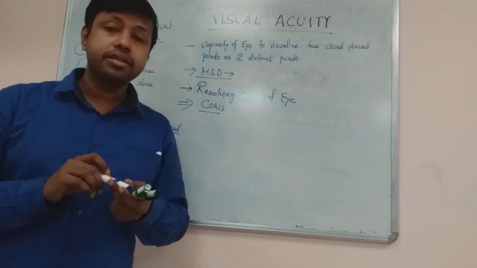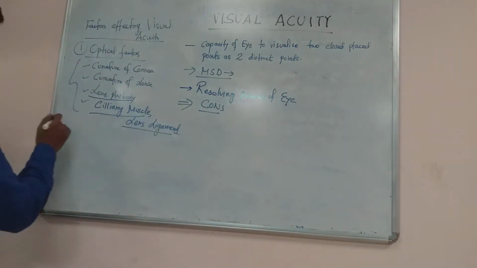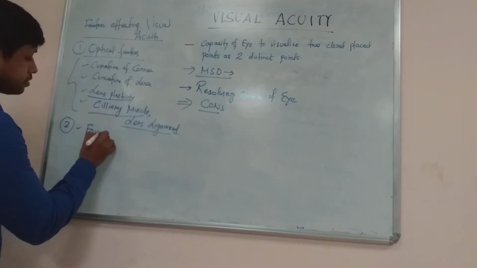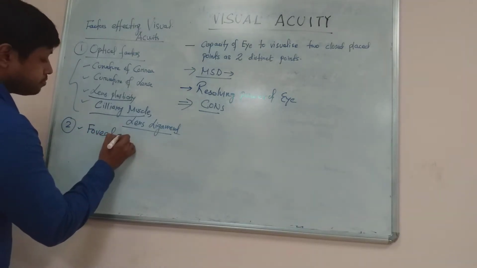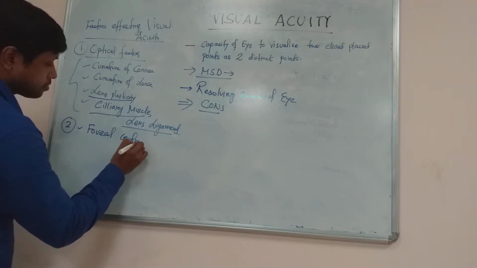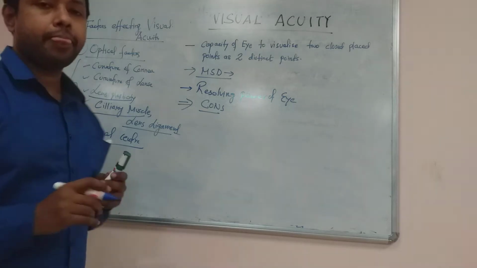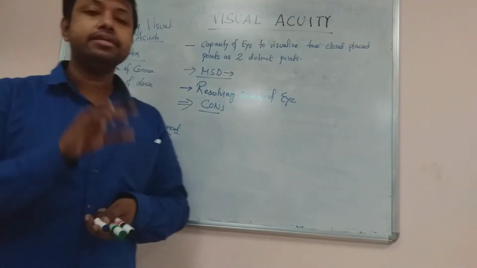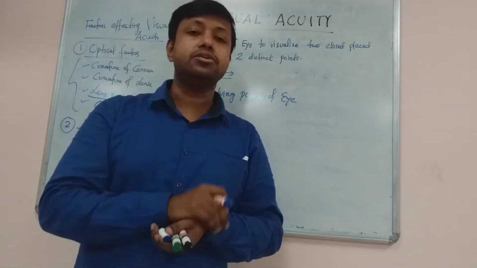Then we go for retinal factors. What are the retinal factors? The foveal factor. On the retina there is a structure known as the fovea centralis.